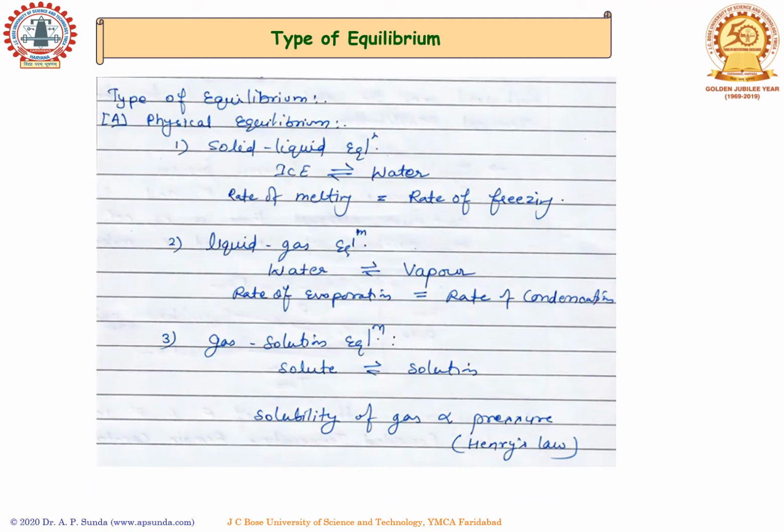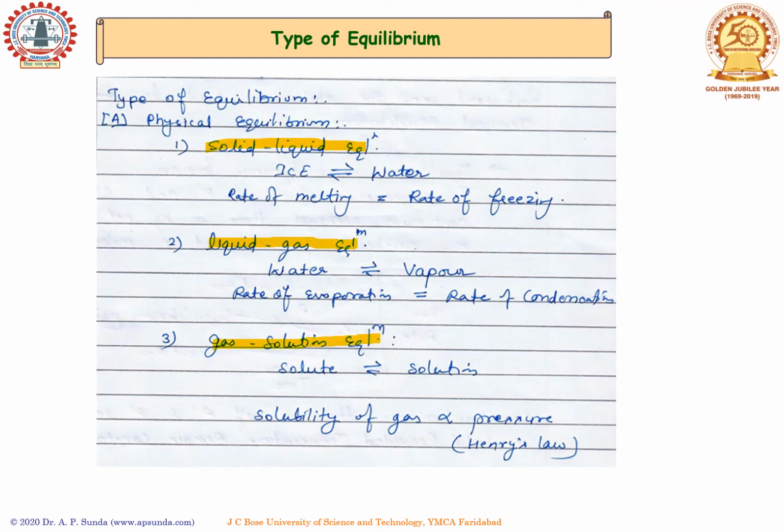Now let's talk about types of equilibrium. Equilibrium can be classified in two categories. One is physical equilibrium and another is chemical equilibrium. Physical equilibrium can be simply understood from certain examples such as solid-liquid equilibrium, liquid-gas equilibrium, gas-solution equilibrium, and so on.